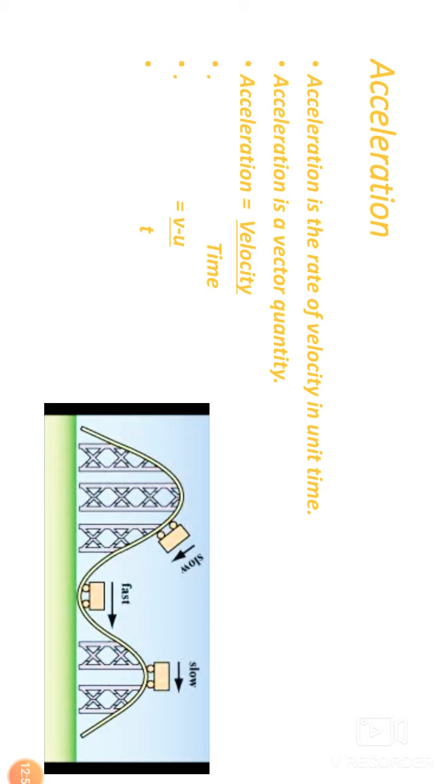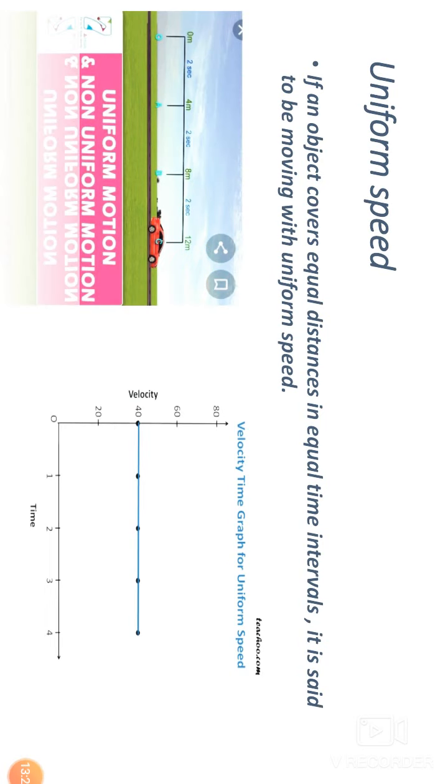It is similar to velocity and speed. Their unit in the SI system was meter per second, but the acceleration unit in the SI system is meter per second square. And in the CGS system their unit was centimeter per second, but acceleration is centimeter per second square. SI system full form is System International and CGS system is centimeter gram second, CGS.